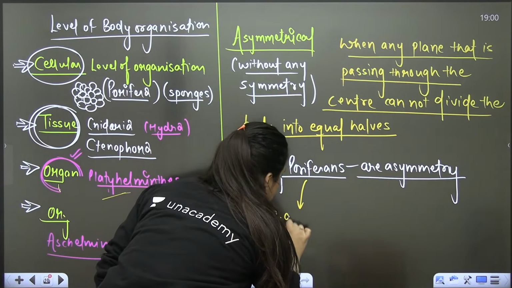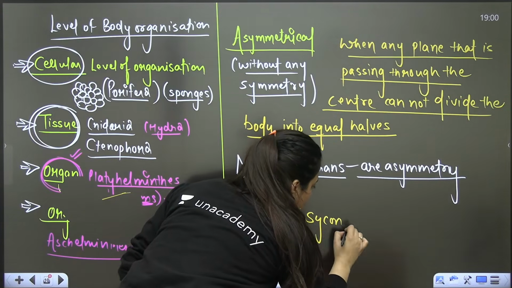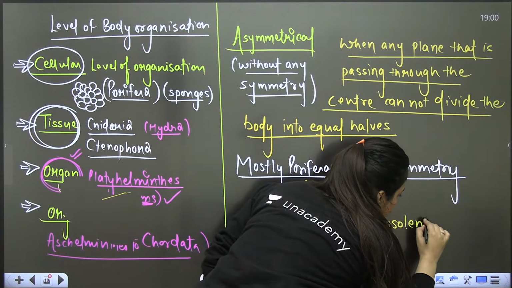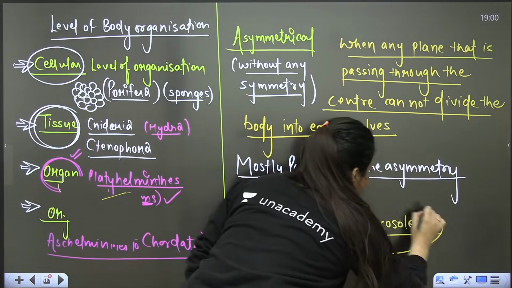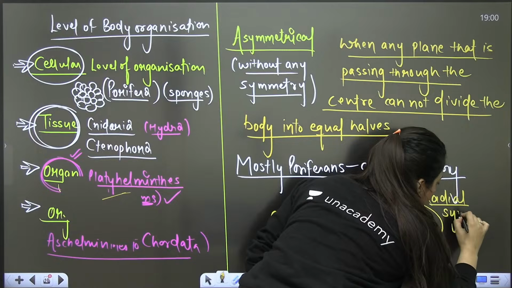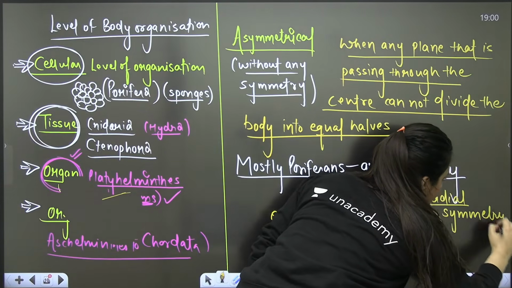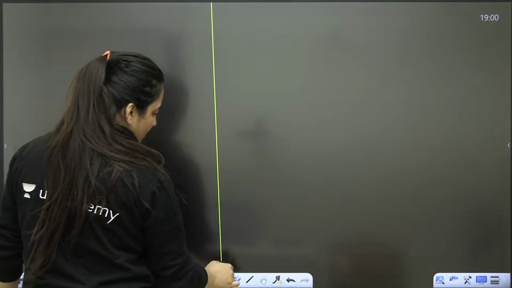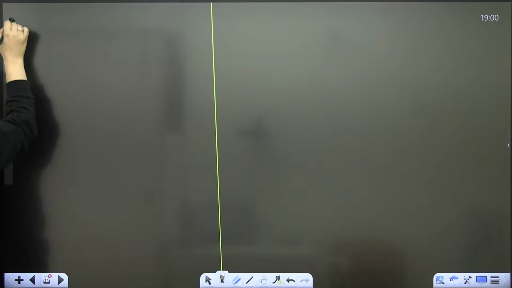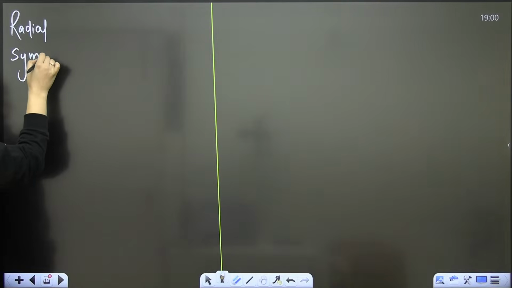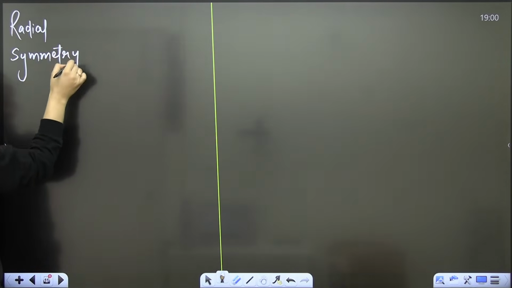Say you have the example of Scypha, right? You have the example of Leucosolenia. These are poriferans, but they have radial symmetry. So what do they have? They have radial symmetry. Are you getting my point? Right. First thing, asymmetry. Then comes the radial symmetry.